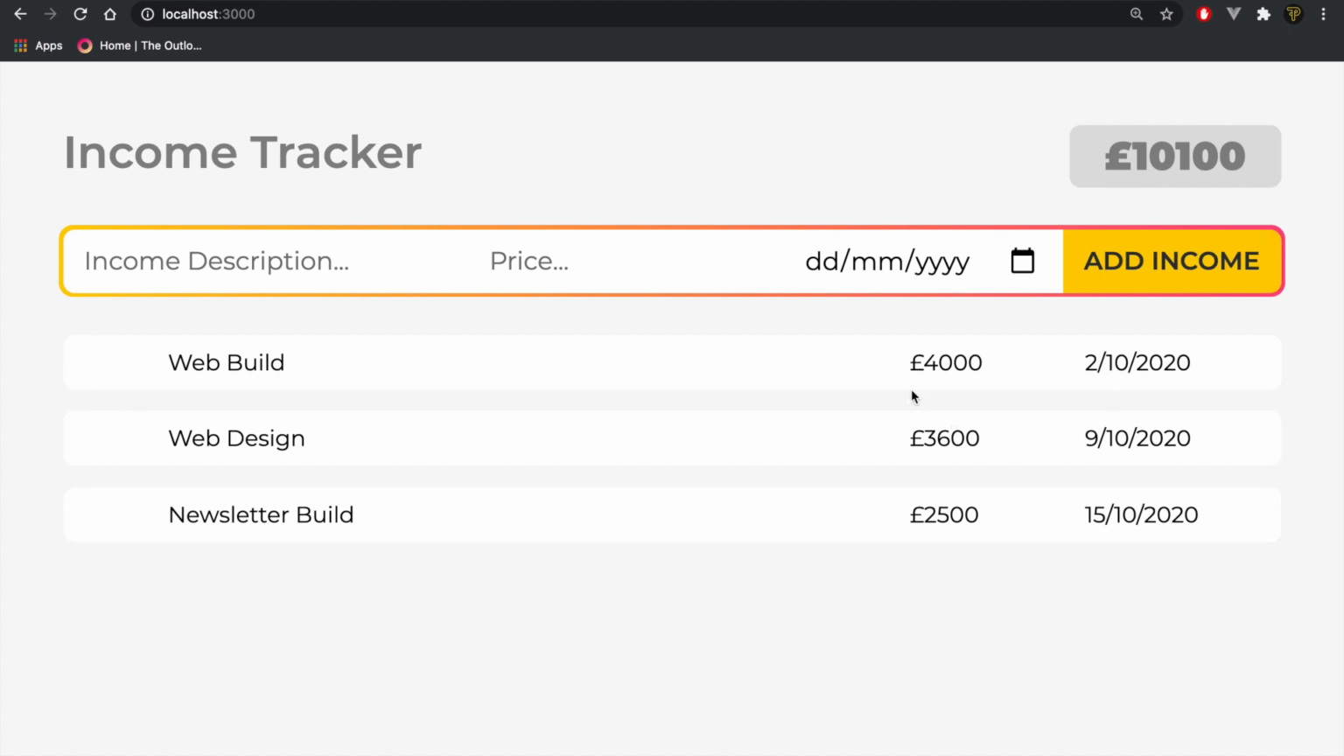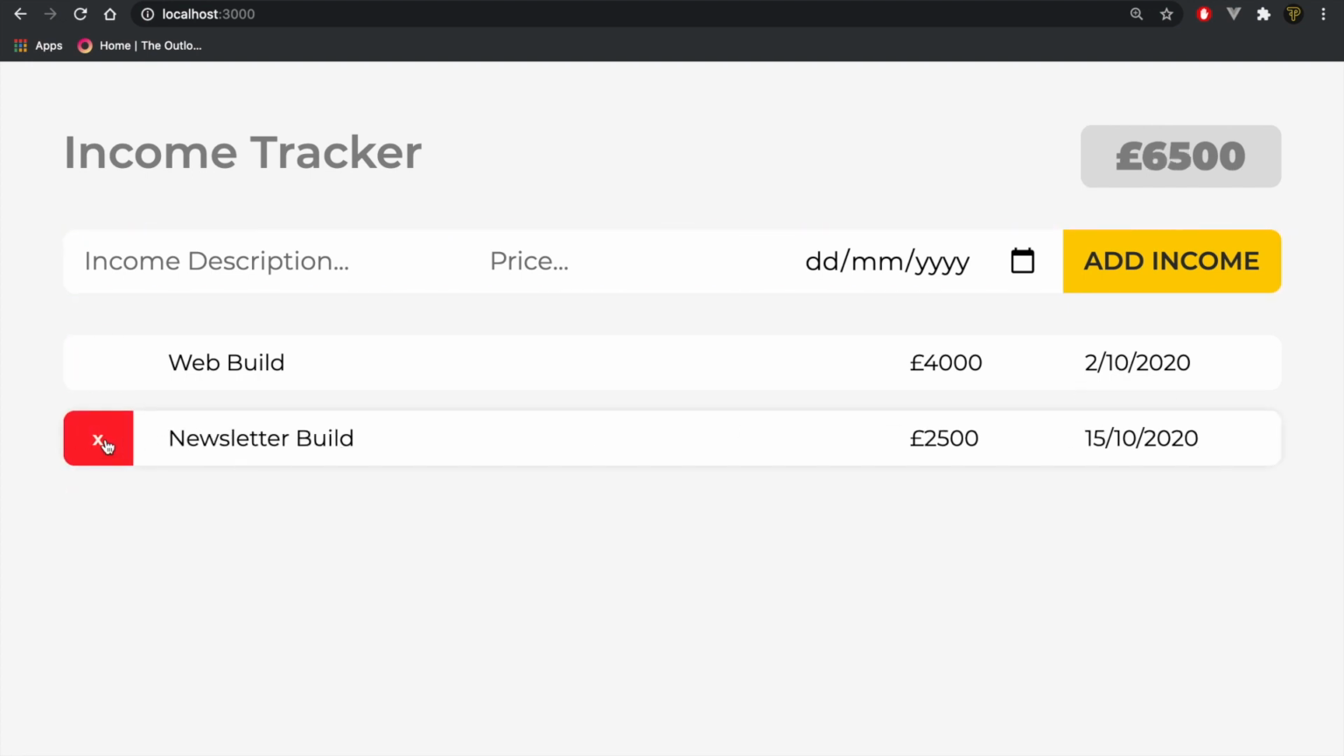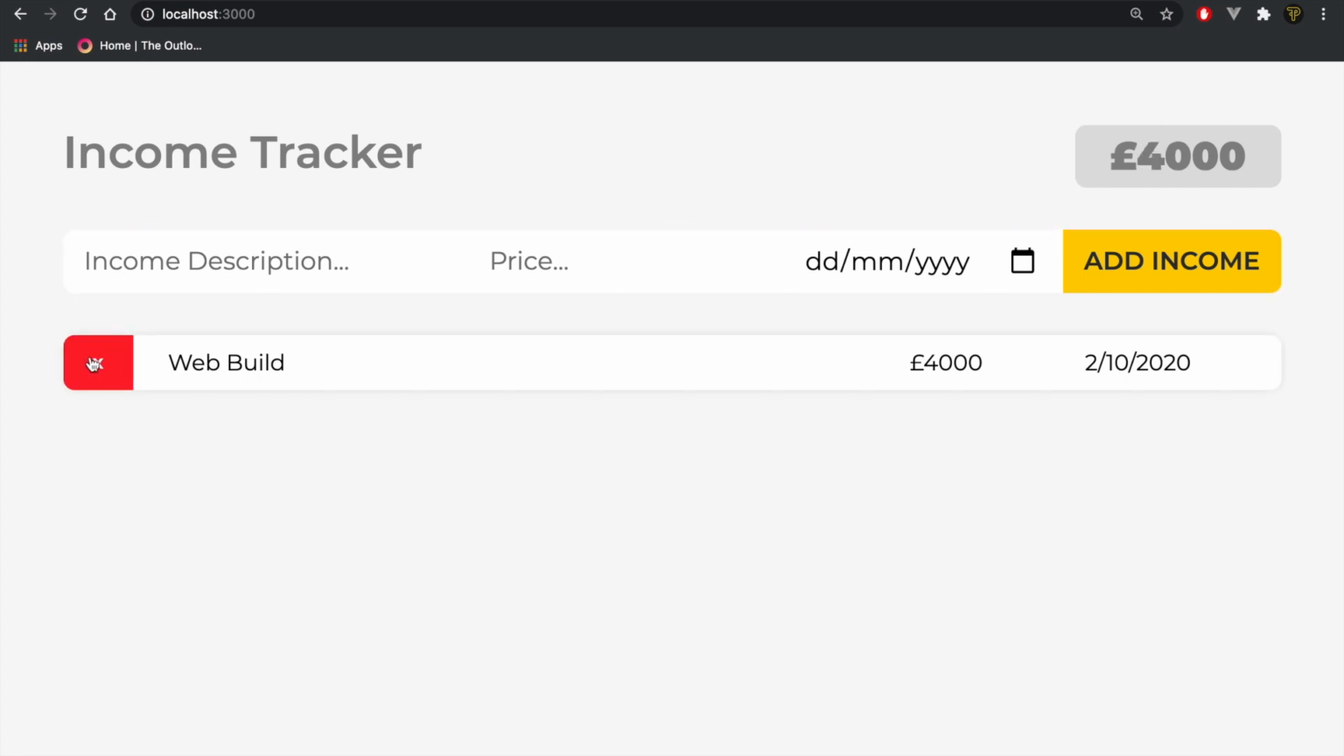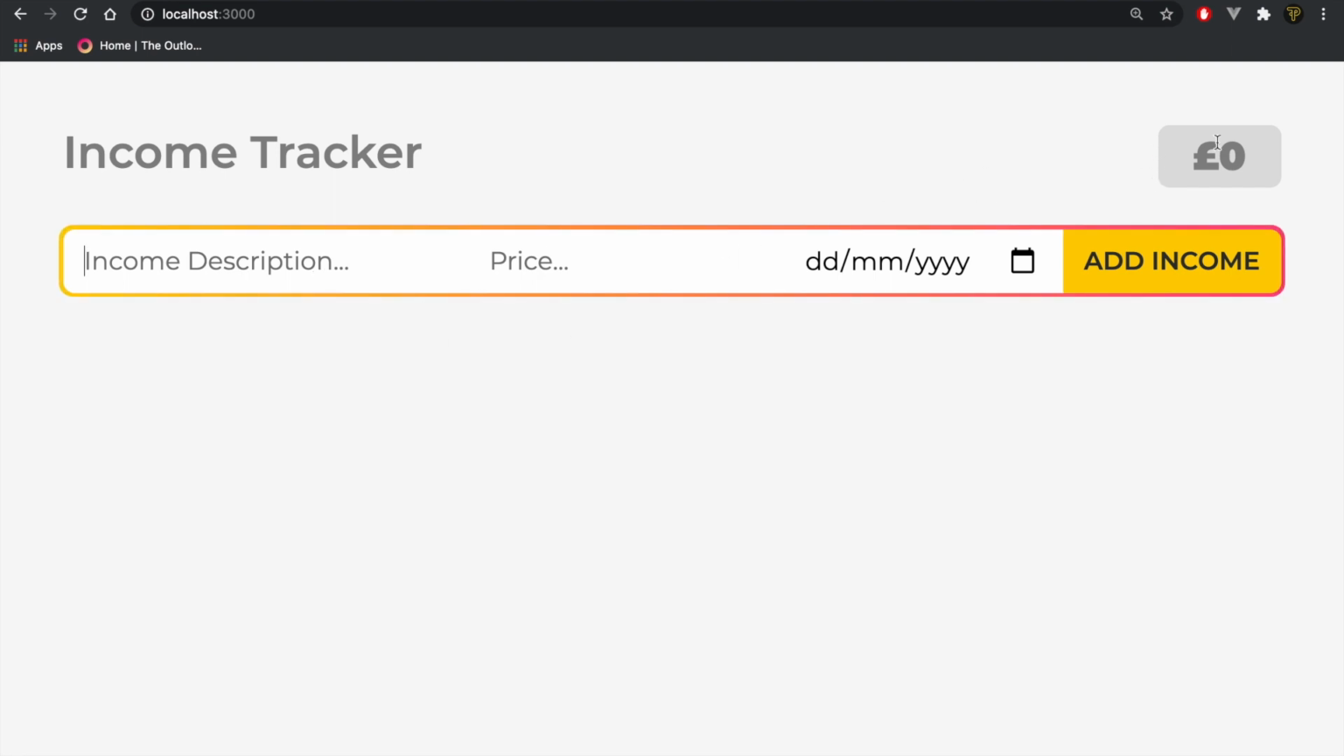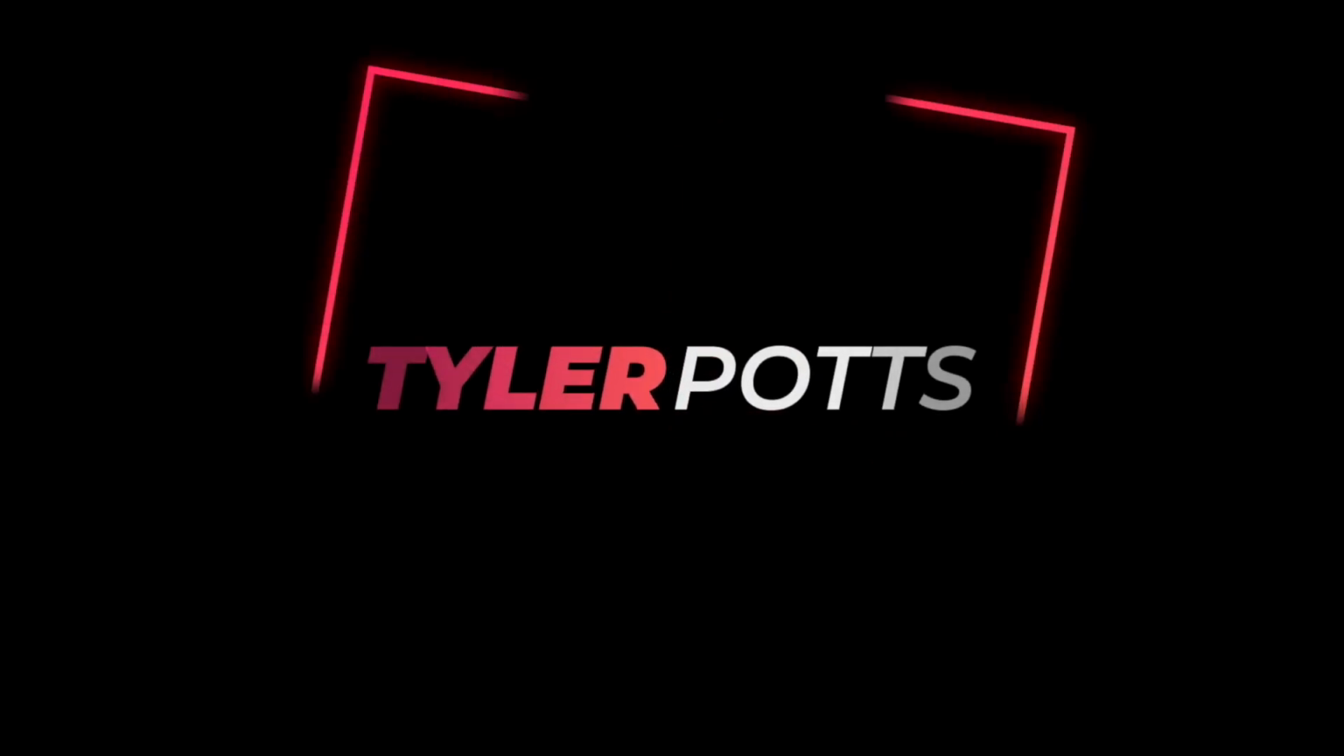So what we're going to be learning in this video is how to use components. We're going to be learning how to use React forms to create, obviously, the form to take the input. We're going to be using hooks such as useRef, useState, and also useEffect. We're then going to be sorting these by the date. We can then remove and add new ones. And we're also totaling it up here. So without further ado, guys, let's carry on with the rest of the video and get started.